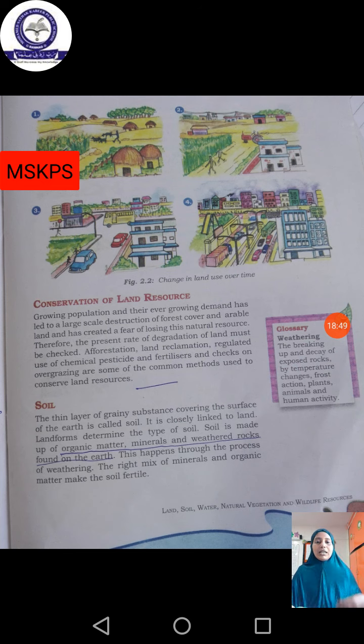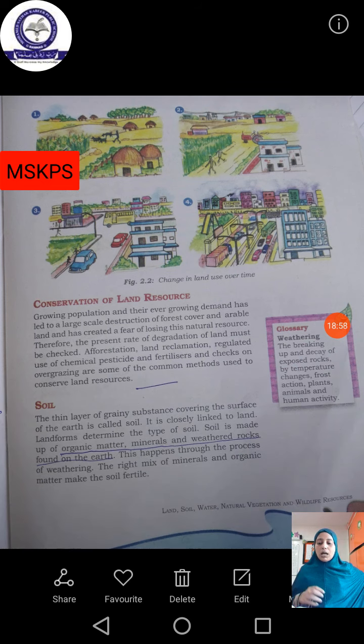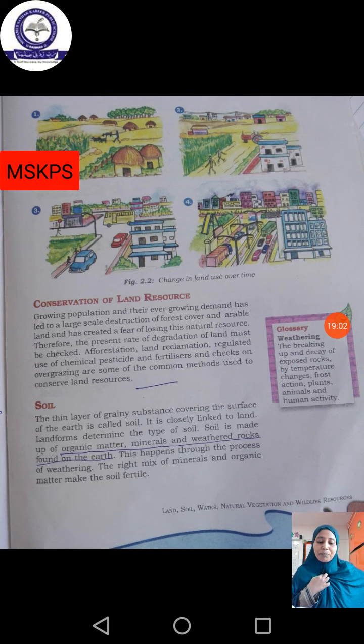If we use that, the plant will grow well, and we can get the produce of that plant in quick time. This is known as use of chemical pesticides and fertilizers. And check on the organizing. So if we follow these things, we will be able to conserve the land resource.